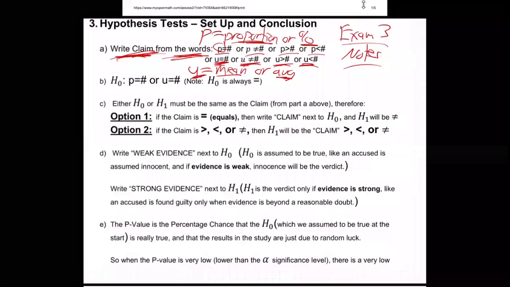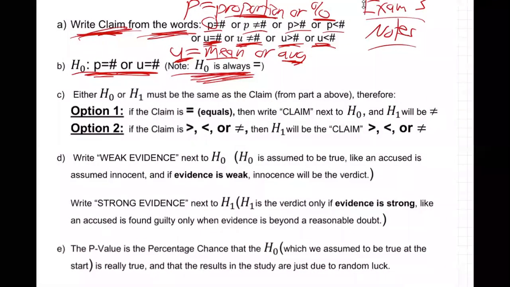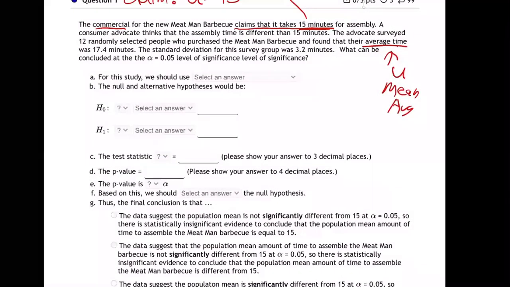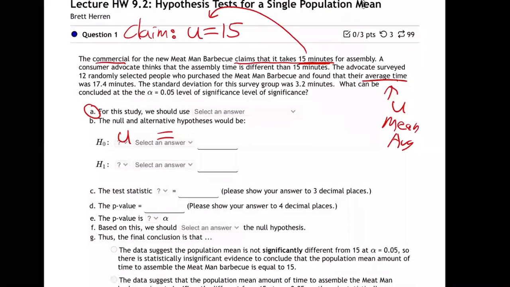And then step number 2, write HO, and note, HO is always equal. Everybody see that? I tried to make these instructions more clear for you. HO is always equal. So go ahead and write HO and write equals. I'll come back to part A. Let me hold off on part A. I'm going to write HO, and this is going to be mu equals, and equals what number? Well, 15, right? That's our number. This makes sense so far? HO is always equals. Always equals.